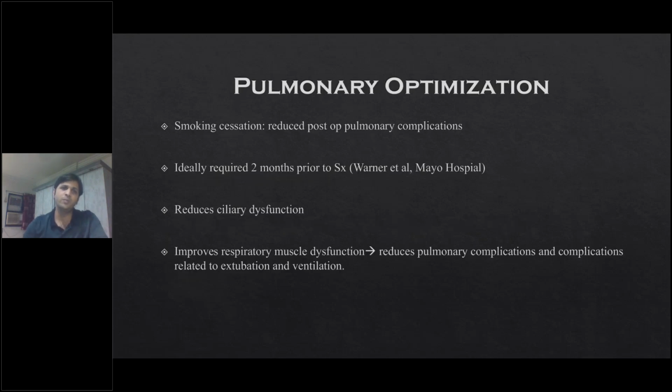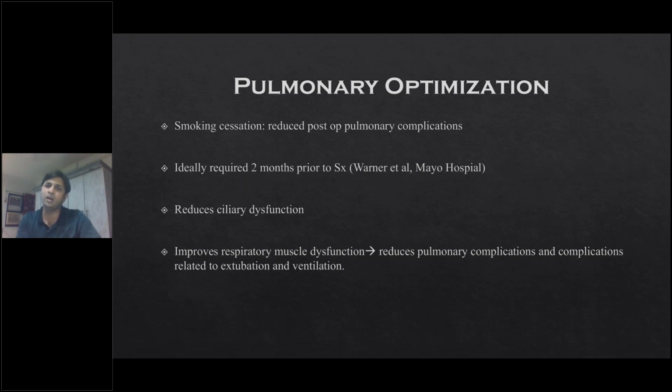The second thing which comes into the picture is pulmonary optimization. Even if the patient does not have any pulmonary pathology per se, if there are risk factors which can impair pulmonary function in the post-operative period, or make the patient prone to pulmonary decompensation, these should be optimized. Like smoking cessation. Obviously not everybody will tell you that they smoke, but if the patient admits it, you should request them to stop smoking, and the statistically proven effect of smoking cessation comes only after 8 weeks.